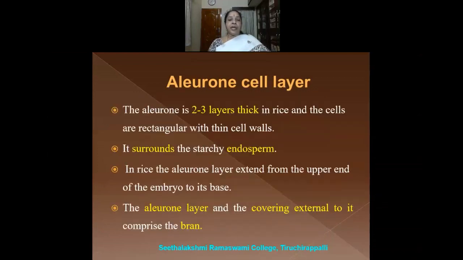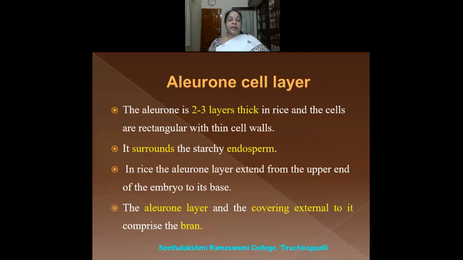Aleurone is 2 to 3 layers thick in rice. There are variations from one cereal to another. In wheat, there was only one single layer, whereas in rice, there are 2 to 3 layers, and the cells are rectangular. In wheat, it was cubical, but here it is rectangular with thin cell walls. There it was thick cell walls, and here in rice, it is thin cell walls.